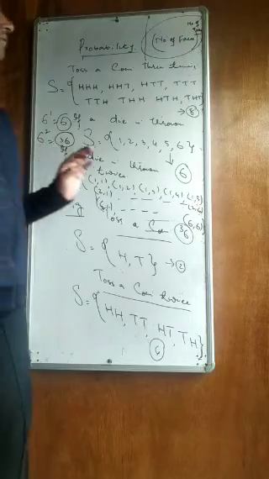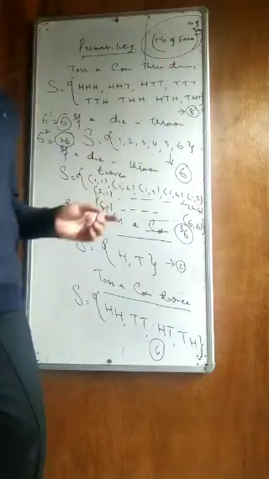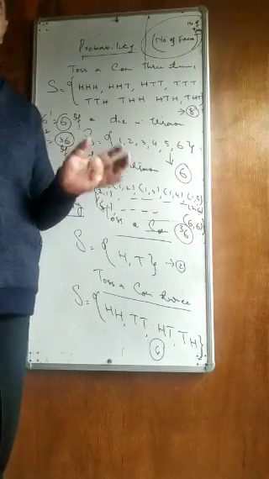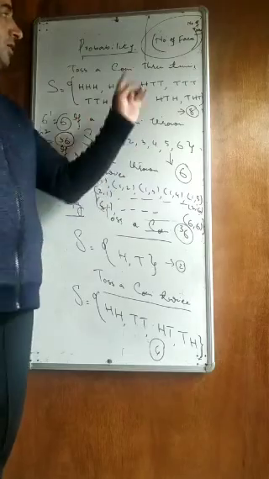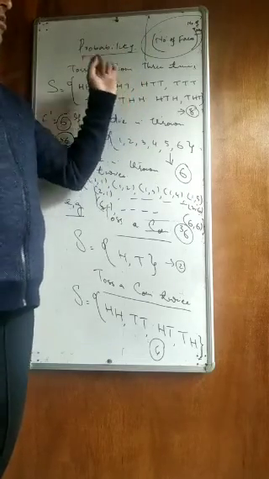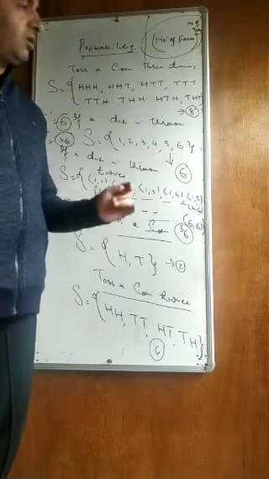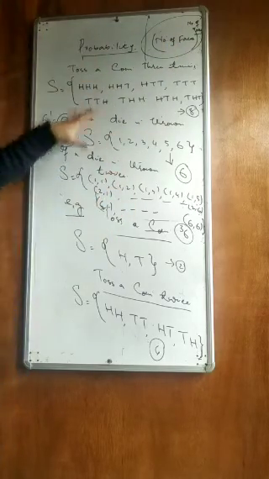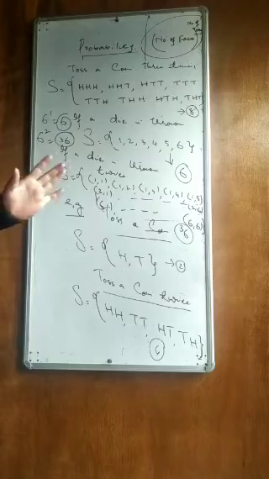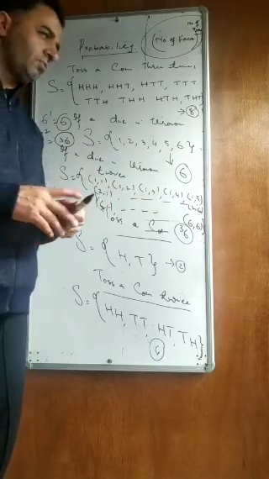So general formula is, in order to find the number of sample points in a sample space when we throw a die or when we toss a coin, it is number of faces raised to power number of tosses. This is the sample space. So sample space is basically, क्या है sample space?